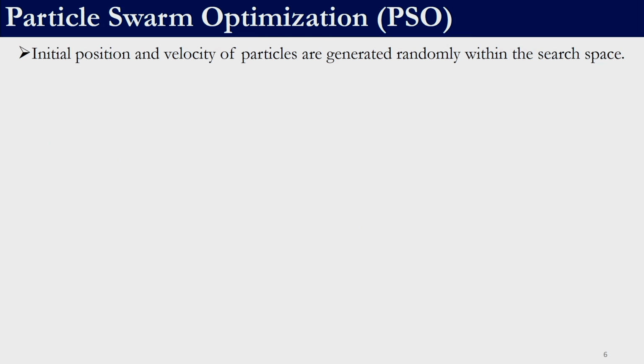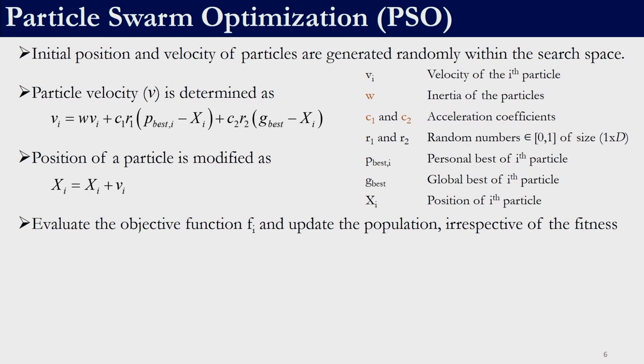In particle swarm optimization, the first step is to initialize the position and velocity of the particles. These are generated randomly within the search space, similar to what we did in teaching learning based optimization. This is our collection of particles, or more familiarly what we will call the population in metaheuristic techniques. Each particle is associated with its velocity. These are the two equations which will govern the generation of new solutions. Here W is known as the inertia of the particles, and C1 and C2 are acceleration coefficients.